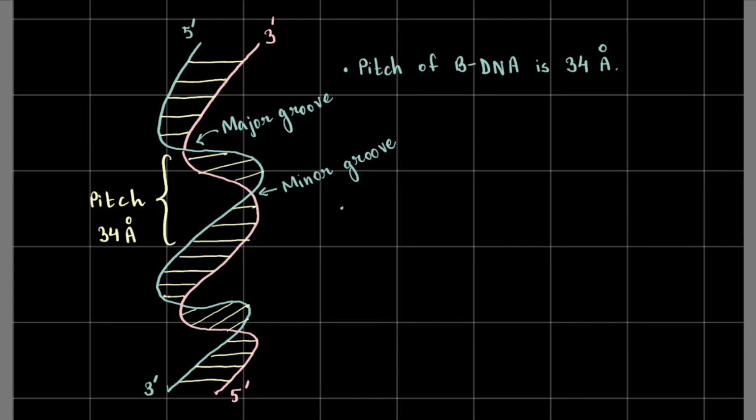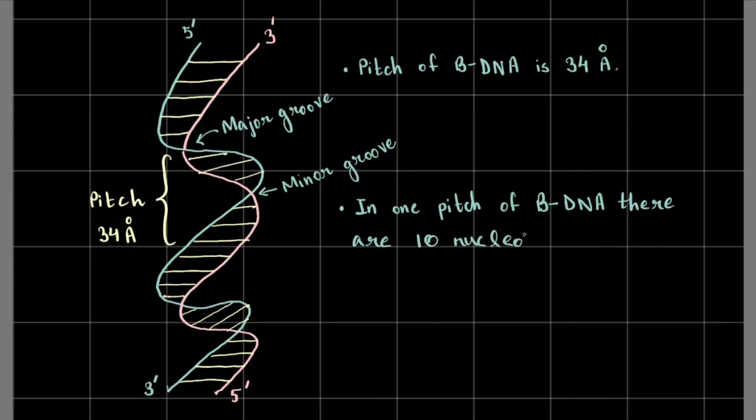And let's have another point here. In one pitch of bDNA, there are 10 nucleotides, right? There are 10 nucleotides. This is also a fact.